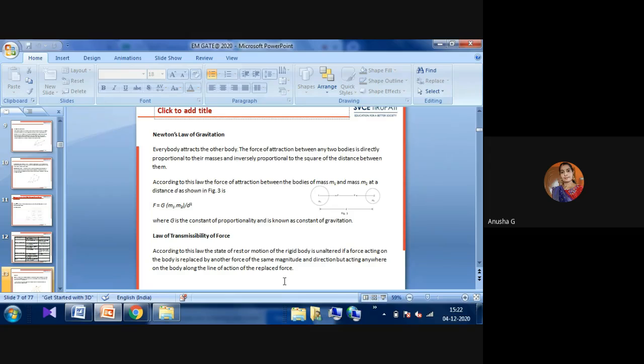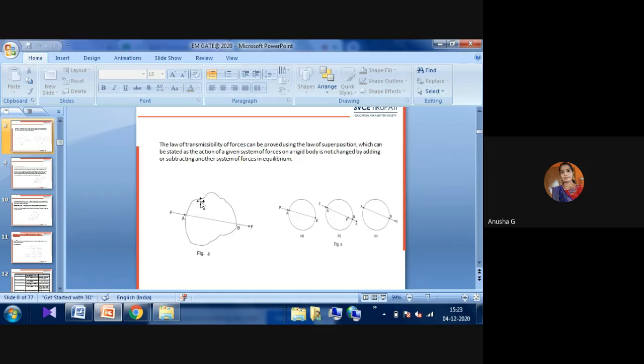But the same force is applying, same magnitude, same direction. But there will be some replacing of the force. That force we will call the law of transmissibility of force.